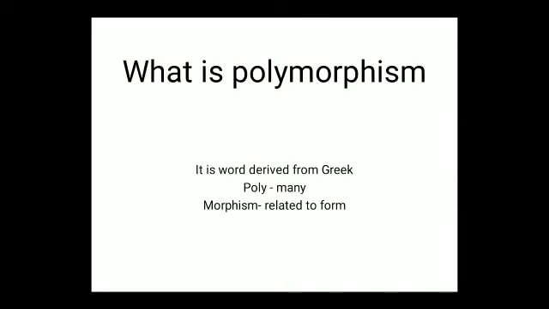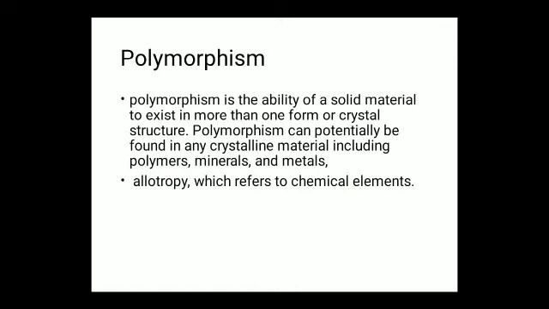Next one, what is polymorphism? It is a word derived from the Greek words poly and morphism. Poly means many, morphism means related to forms. So polymorphism is defined as the ability of a solid material to exist in more than one crystal structure. It means a crystal exists in more than one crystalline form.